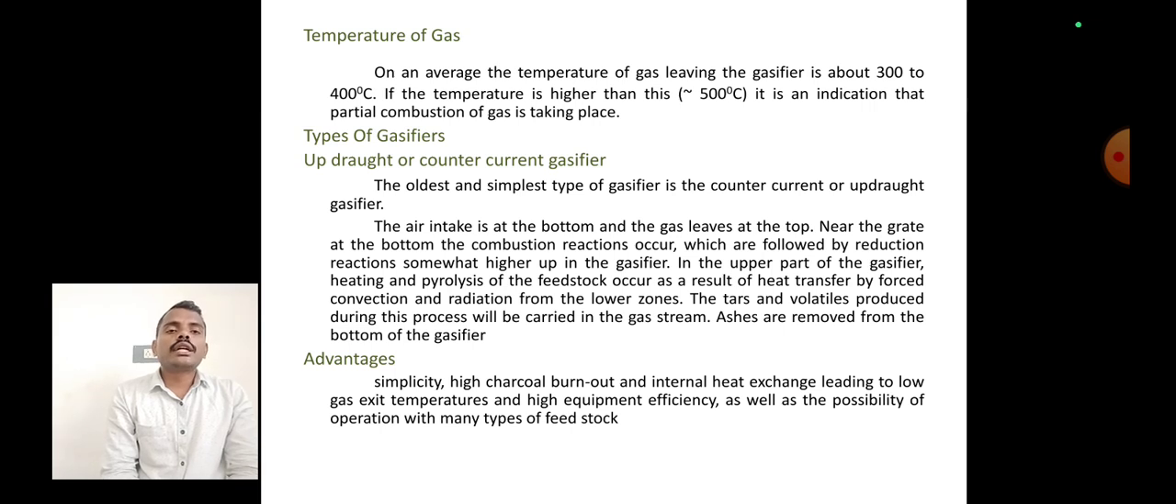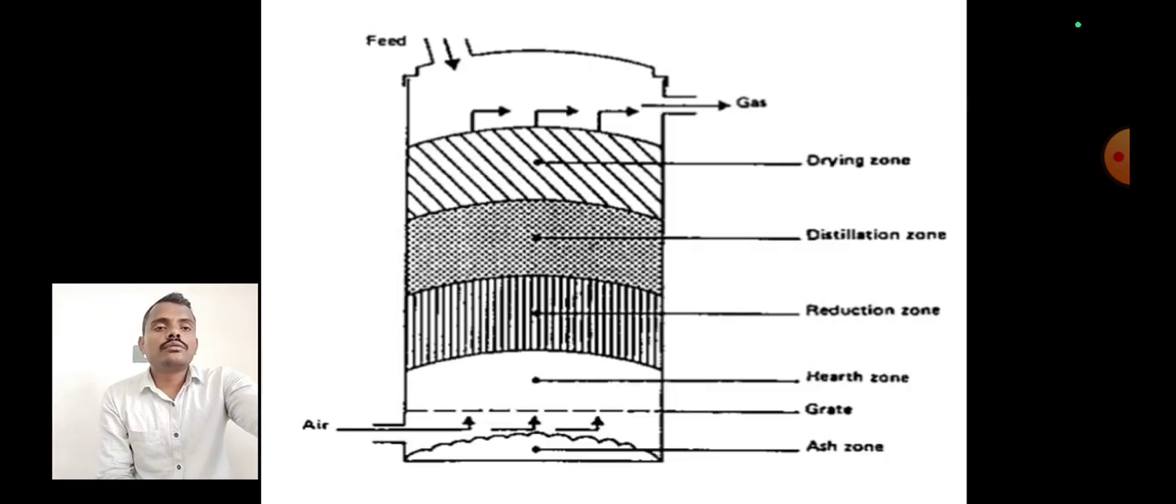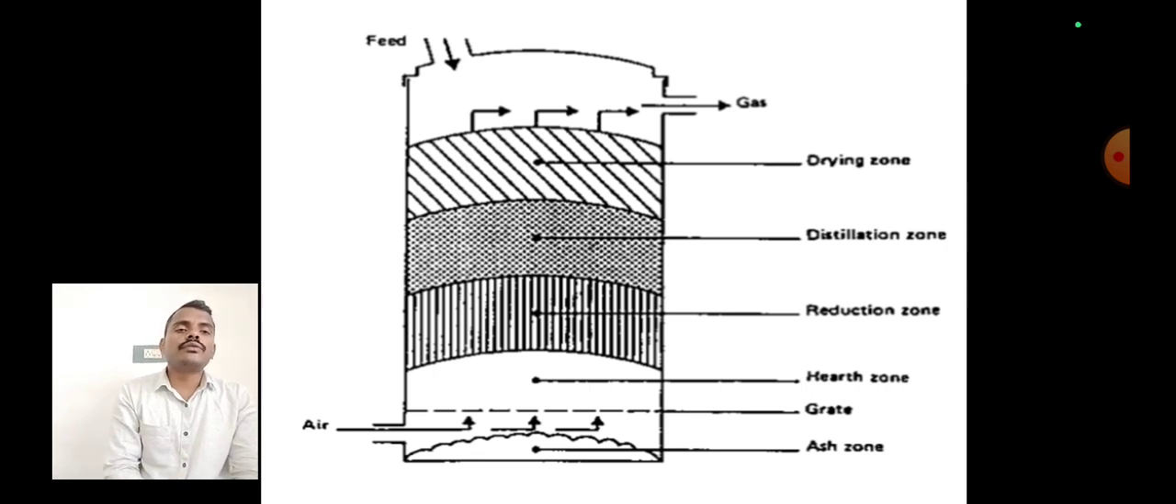The type of gasifier is the updraft gasifier, or counter current gasifier. The oldest and simplest type of gasifier is the counter current or updraft gasifier. Air is sent into the gasifier at the bottom and the gas leaves at the top of the updraft gasifier, and the biomass is fed into the gasifier through the top. This is a schematic diagram of the gasifier. At the top is the feed material, biomass is fed into the top of the gasifier, and the produced gas is taken out from the top.